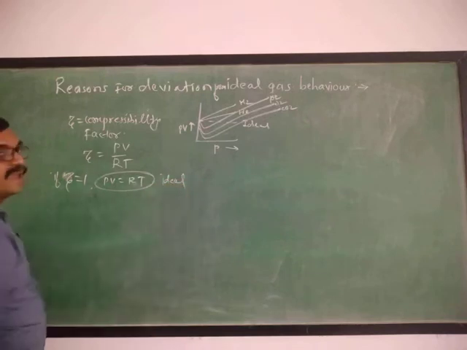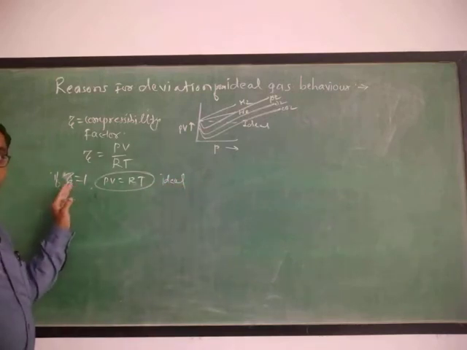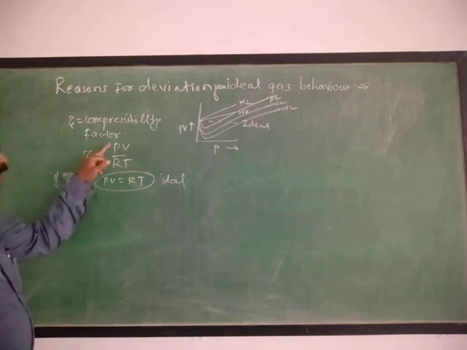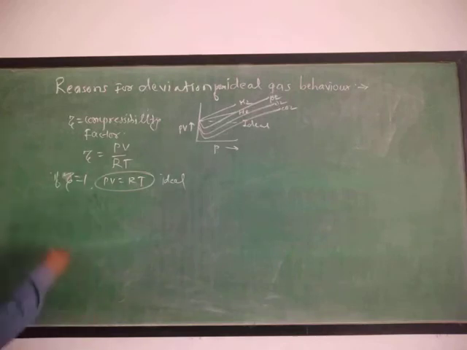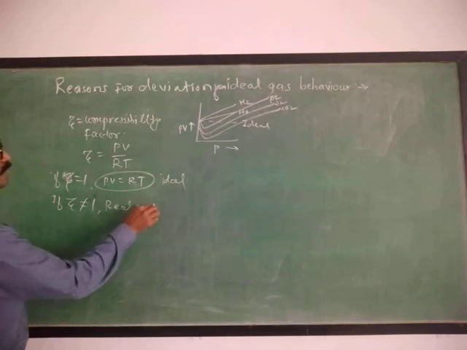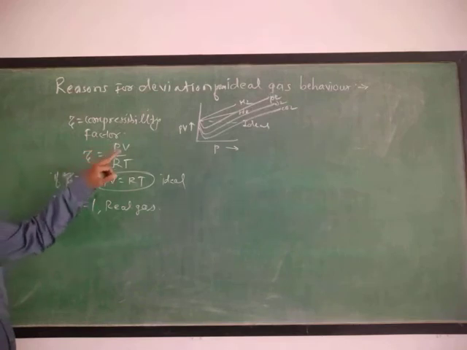Means for an ideal gas this compressibility factor is 1, unity, and this Z is independent of pressure and temperature. If this Z is not equal to 1, means PV is not equal to RT, it is for a real gas, and for a real gas this compressibility factor Z depends on pressure and temperature.